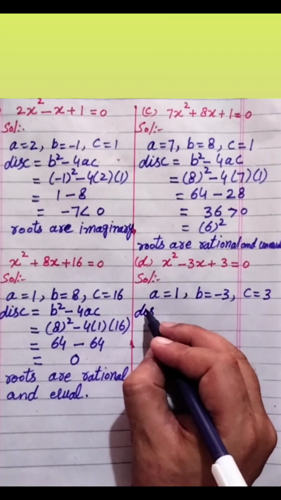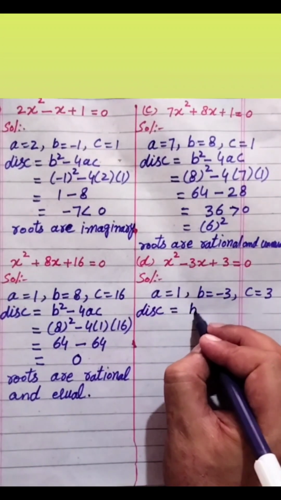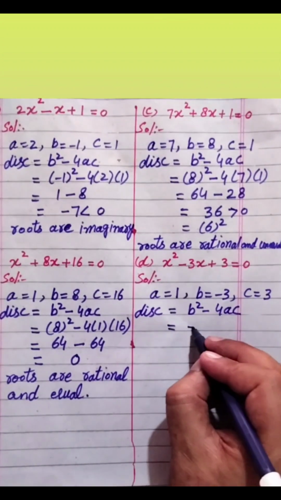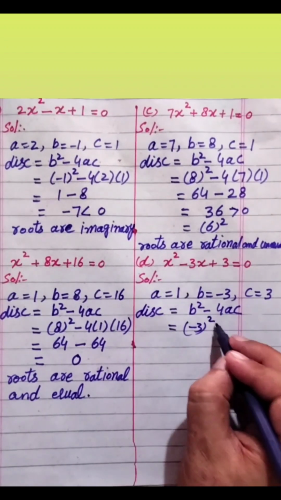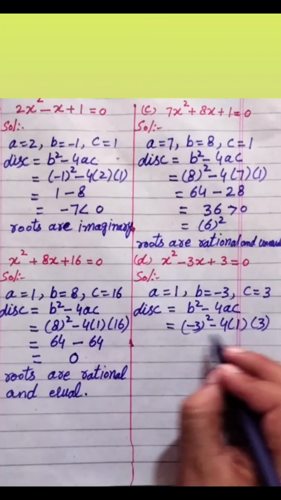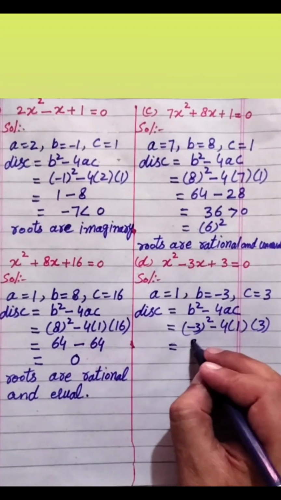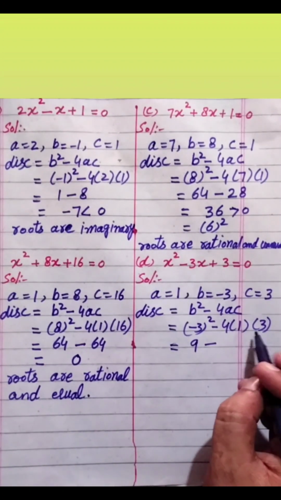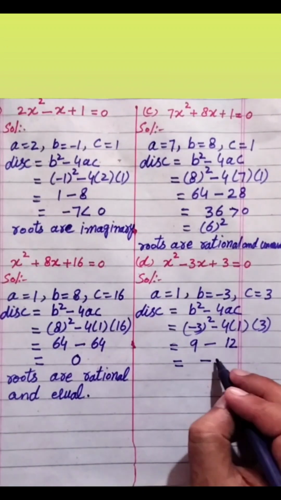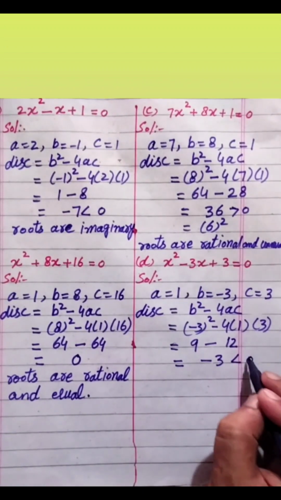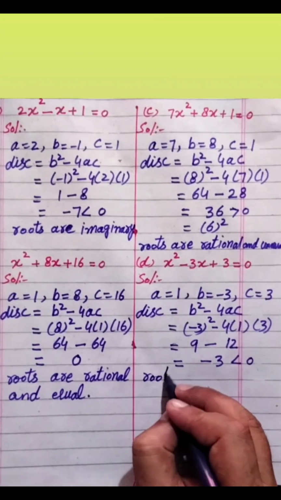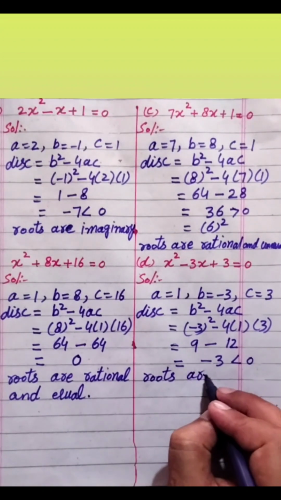Now, discriminant is b square minus 4ac. Value of b is minus 3, so minus 3 square minus 4, value of a is 1, value of c is 3. Minus 3 square will become 9, minus 3 multiplied by 4 is minus 12. 9 minus 12 will become minus 3, which is less than 0. The discriminant is less than 0, hence roots will be imaginary.